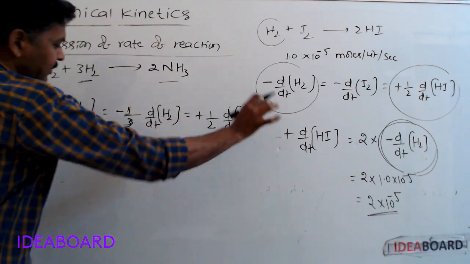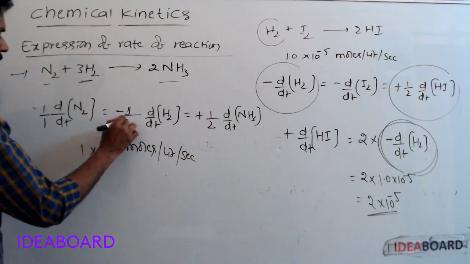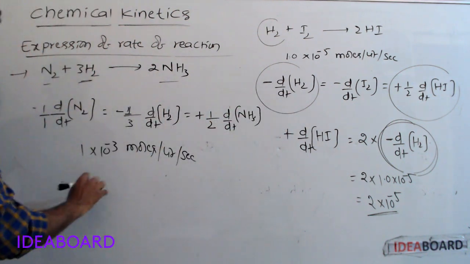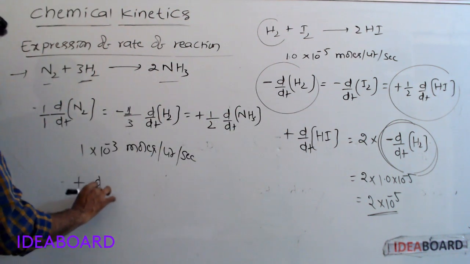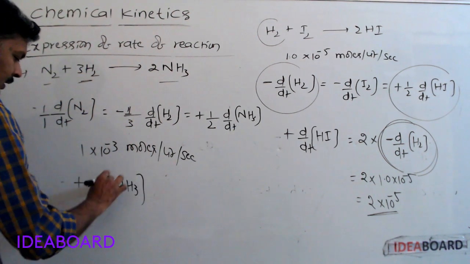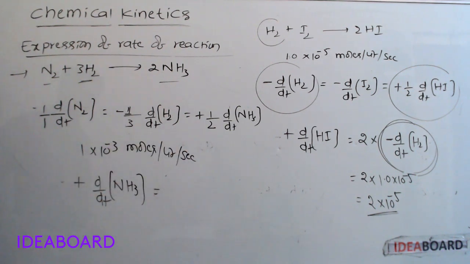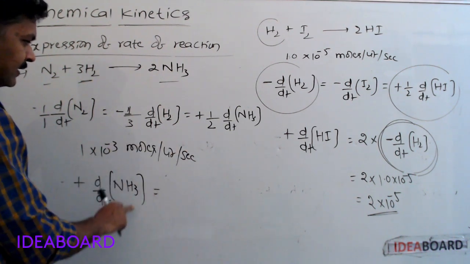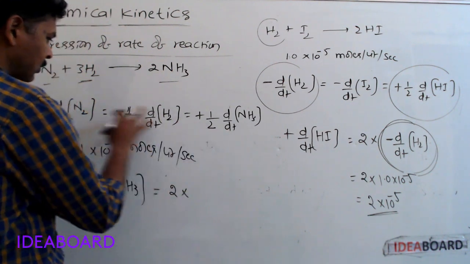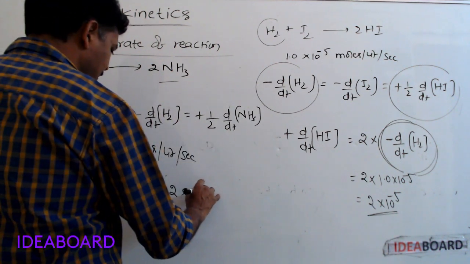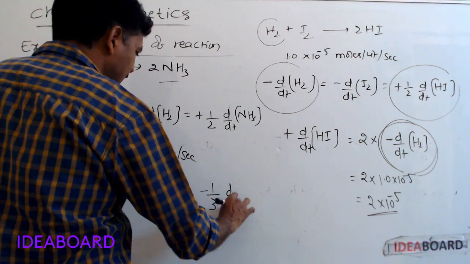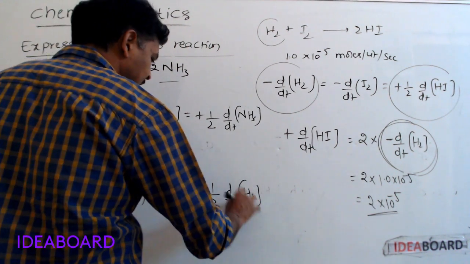Then first we should write the rate expression like this. We should calculate the rate of appearance of ammonia, plus d by dt of ammonia concentration, which is equal to 2 into minus 1 by 3 d by dt of hydrogen concentration.